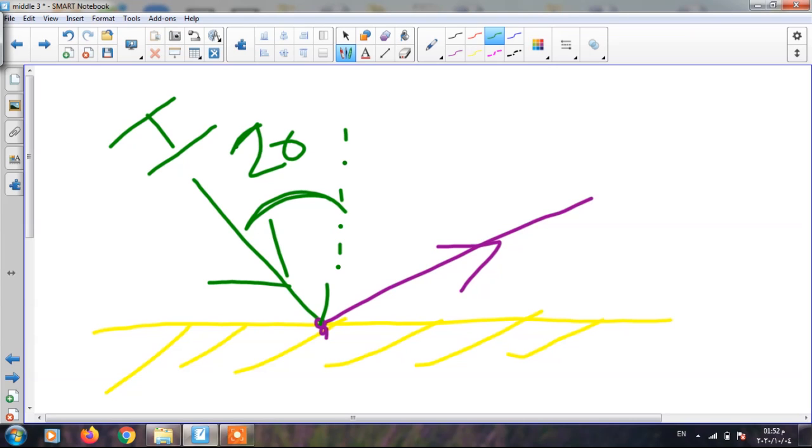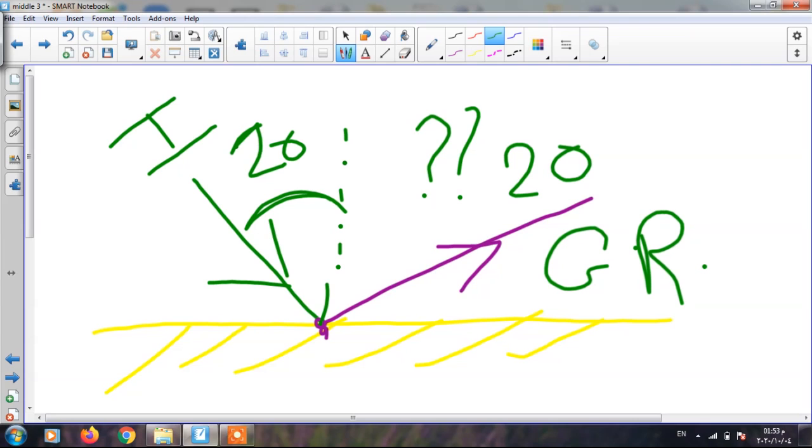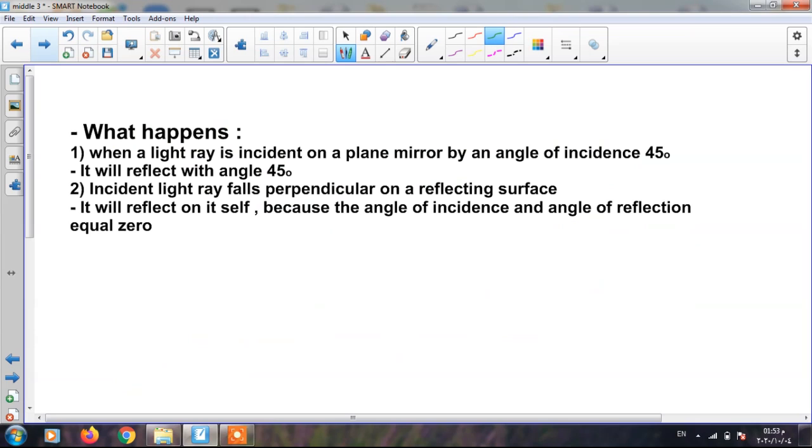It equals 20 also. Give reason: because the angle of incidence must equal the angle of reflection. What happens when the light ray is incident on a plane mirror with an angle of incidence equal to 45? The light will reflect with an angle equal to 45. Give reason: because the angle of incidence equals the angle of reflection, and this is the first law of light reflection.